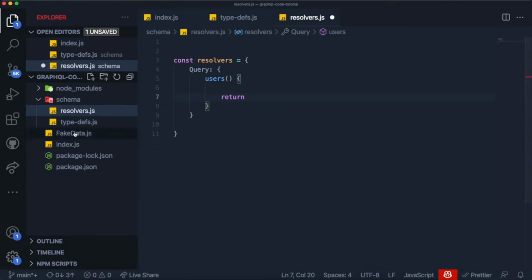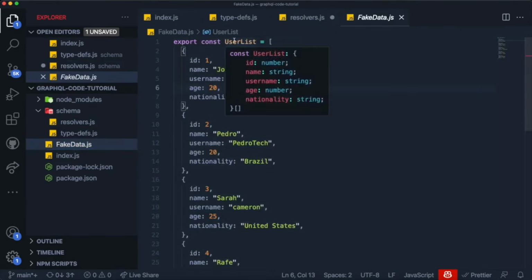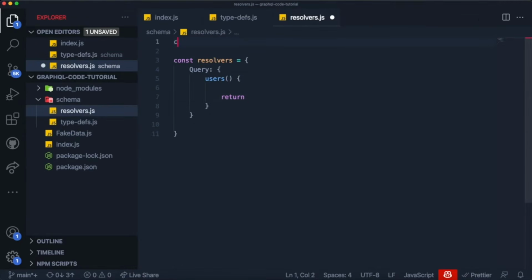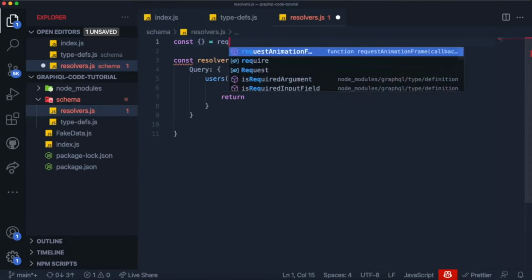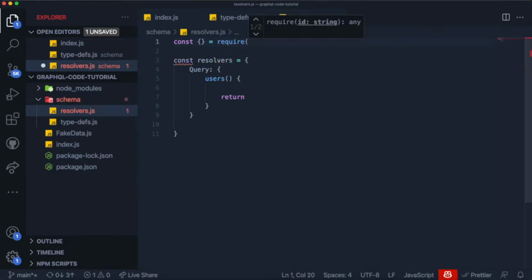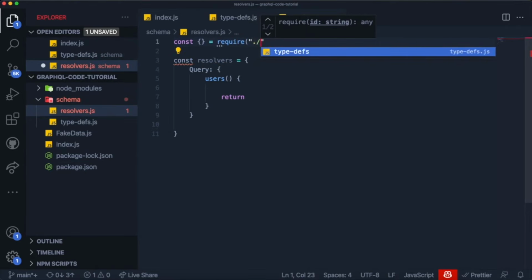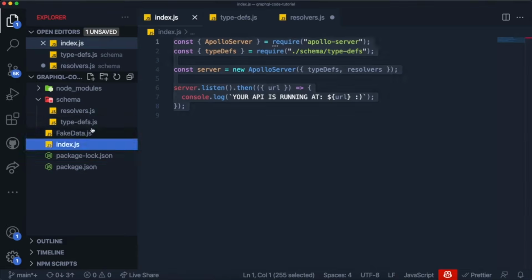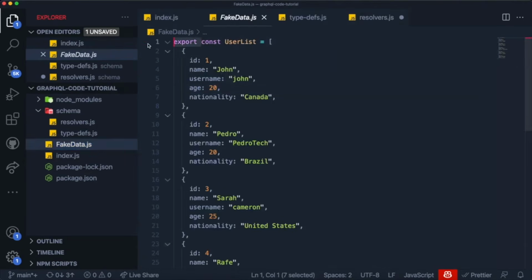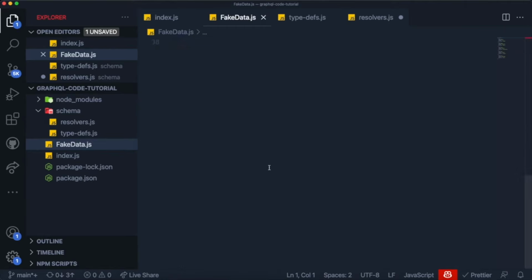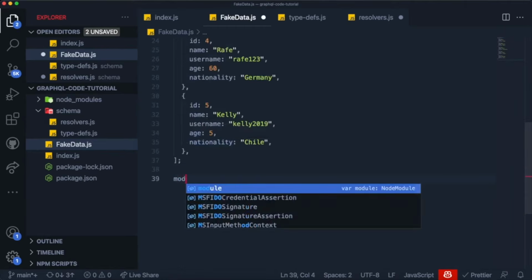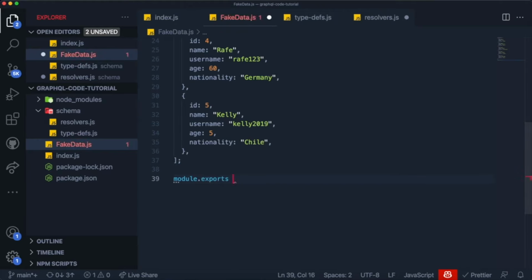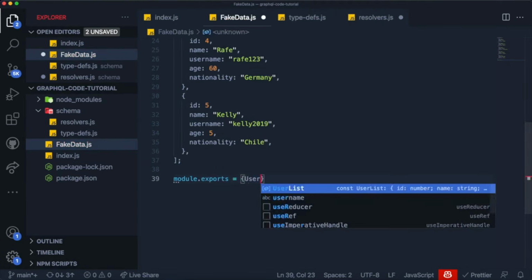We don't have a database, we have a file called fakeData.js. So what we want to do is import the user list that we created, like this, set it equal to require, and we want to require from, actually I need to go back twice and then go to fakeData. And one thing I just realized is that inside of this fakeData.js file, I did export const. I can't do that because I'm using modules. So I actually need to come here at the bottom and say module.exports equals the user list that we just created.